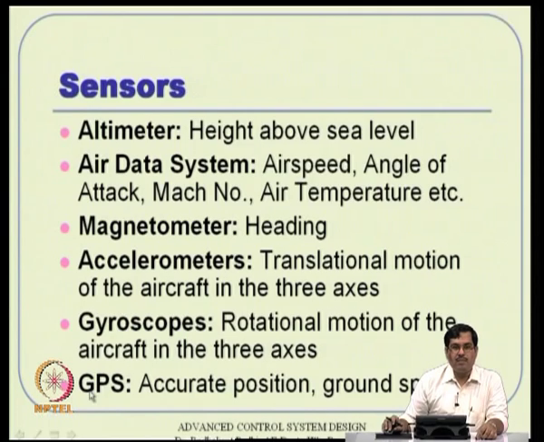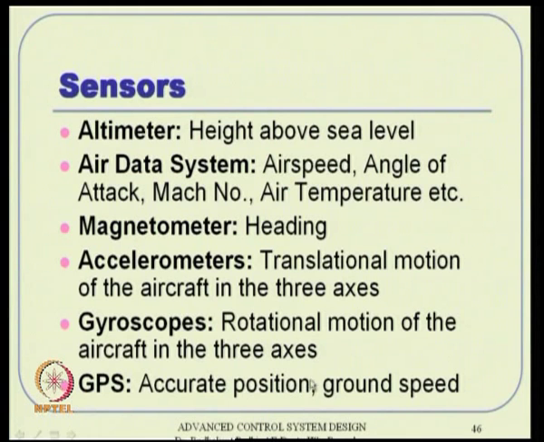Okay. They are the same concepts. They operate on 2 frequency bands also, one is available throughout the world, that is the civilian frequency band, and there is also a military operation band which they normally do not give to other countries unless it is a very highly friendly country. Probably it is available only to Israel other than the US, maybe other countries not. But it is a highly accurate system. Not only does it measure position, it can also measure ground speed and things like that.